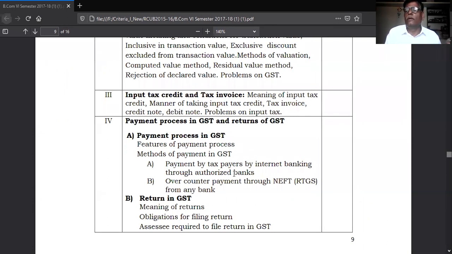Fifth unit, refund. This is the link from one unit to another. The first unit is linked with the second, the second with the third, the third with the fourth, and the fourth unit is linked with the fifth. There is a proper link between all these 5 units. And along with this, you have to remember the GST studied in the 5th semester. Then it will be easy to solve the problems.